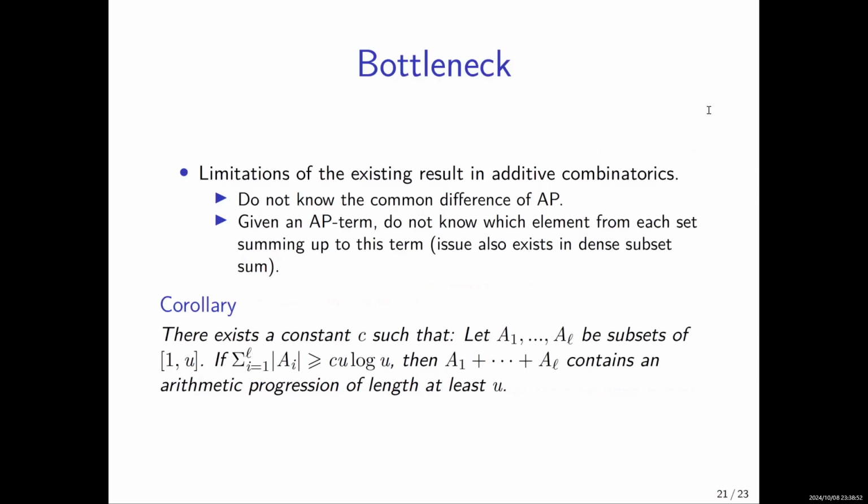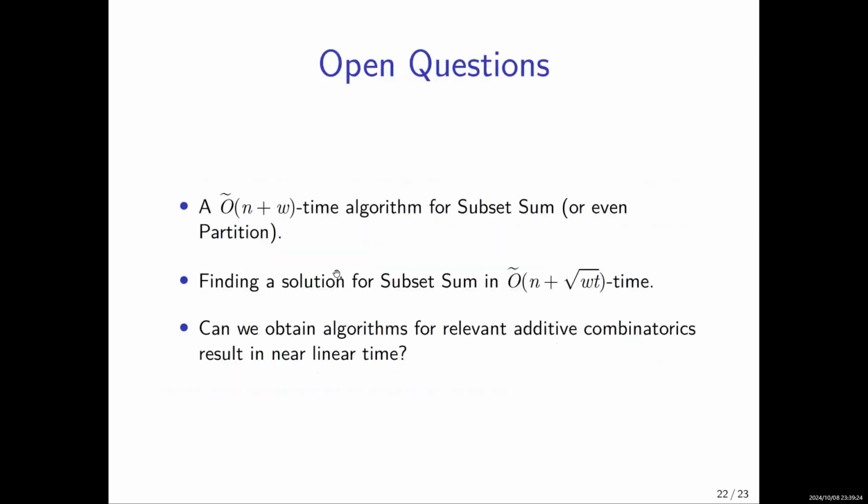not only can we know the AP explicitly, it is further desired that we can know which elements add up to each AP term. So indeed, currently our algorithm can only solve the decision problem. If the answer is yes, it cannot return a solution. And this issue actually also exists in the dense subset sum problem. So it really makes sense to revisit those important additive combinatorics results and restudy them from the perspective of algorithms.